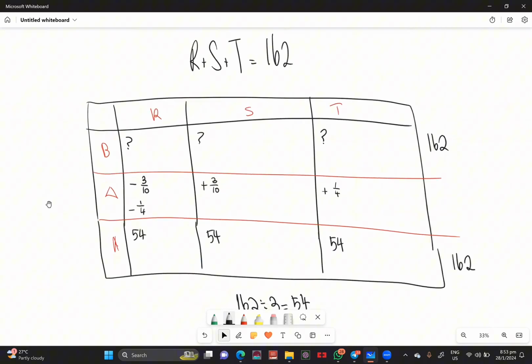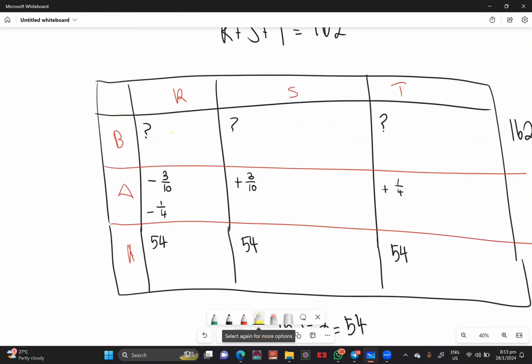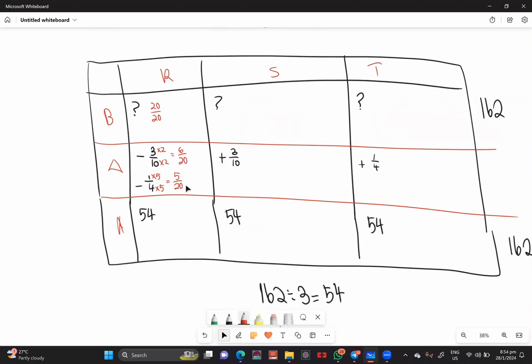But what I do know for sure is that the amount given by Rudy over here, if you can follow my cursor, whatever is over here, they came from Rudy, which means to say the denominator has to be the same. So what I can do is simply times 2 to this, times 2 to this, times 5 to this, times 5 to this. Over here, I'll get 5 over 20. Over here, I'll get 6 over 20. It means that Rudy started with 20 over 20. Now 20 over 20 minus 6 over 20 minus 5 over 20. So 6 and 5 gives me 11 over 20, which means this person is left with 9 over 20.